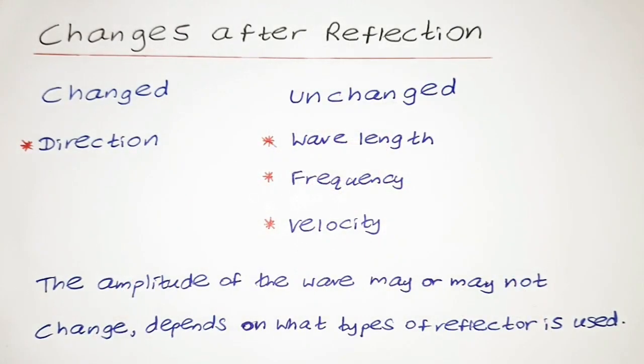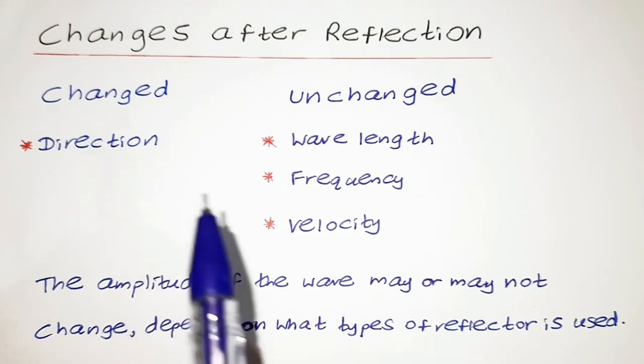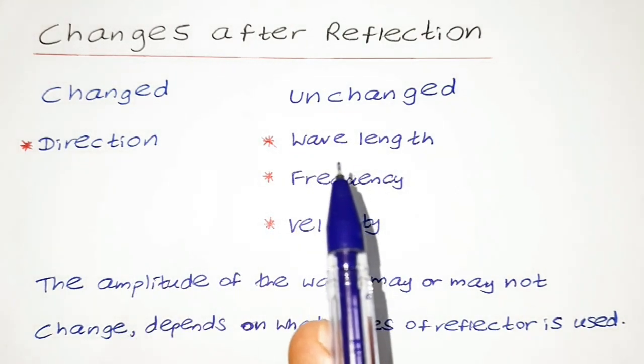Now let us discuss the changes after reflection. So what happens when an incident ray strikes a surface and reflects back towards the medium once again? We would observe changes after reflection. First, the direction would be changed, and here you can see what remains unchanged.